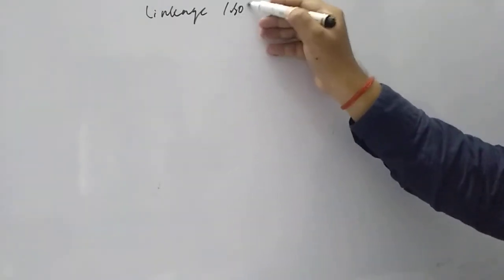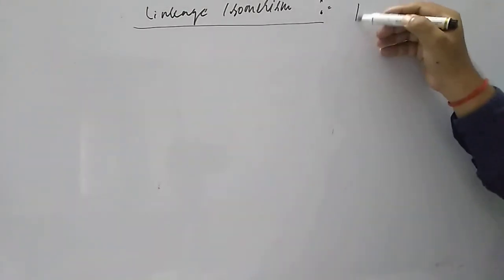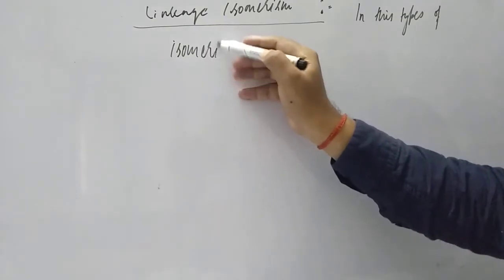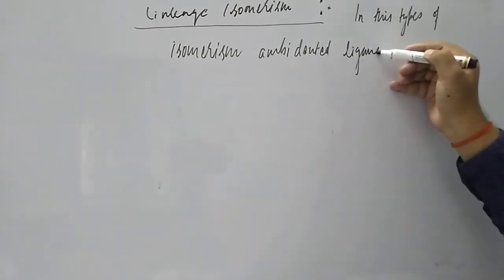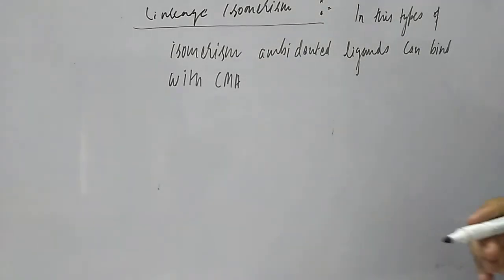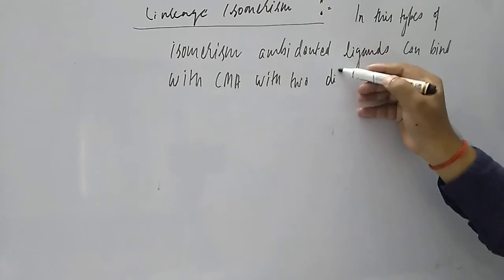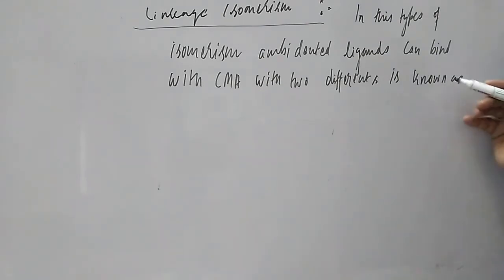Linkage isomerism: in this type of isomerism, an ambidentate ligand, which can bind with the CMA, the central metal atom, through two different atoms, is known as what, student? It is known as linkage isomerism.